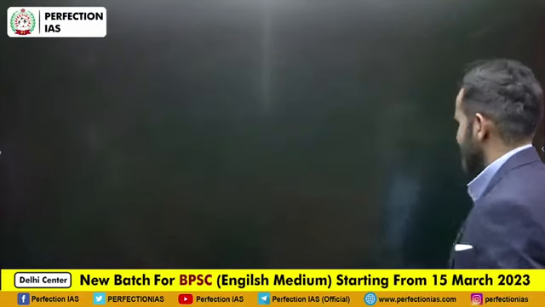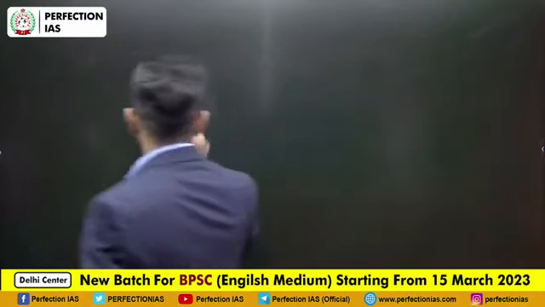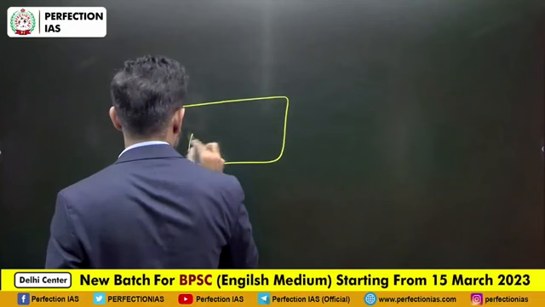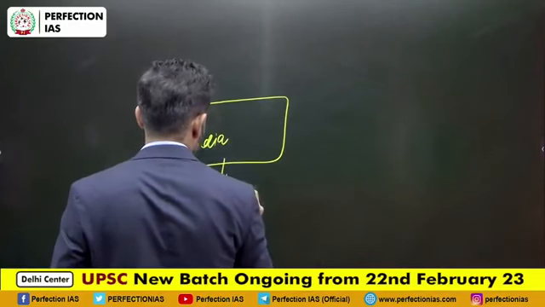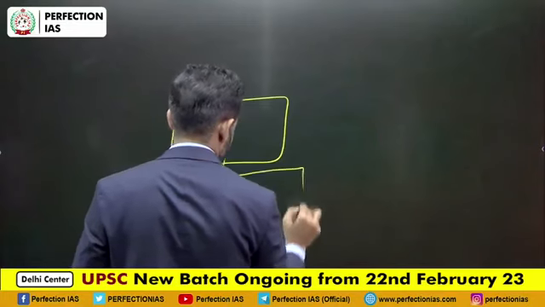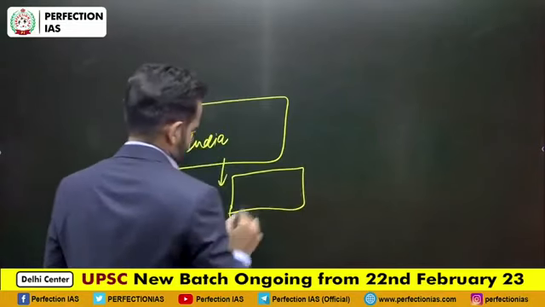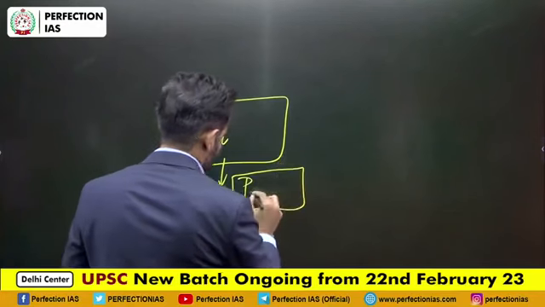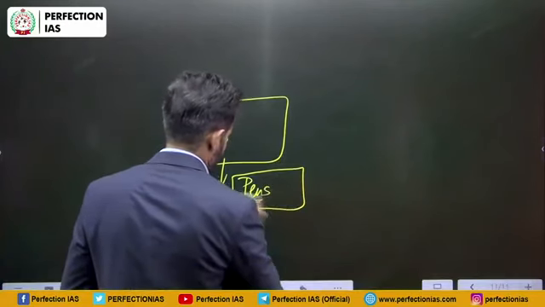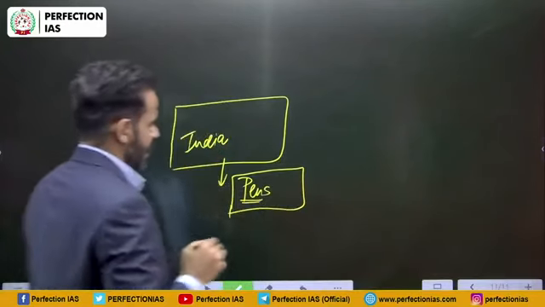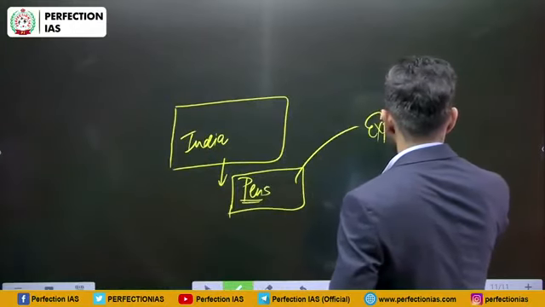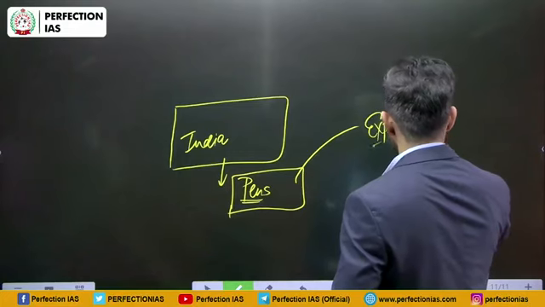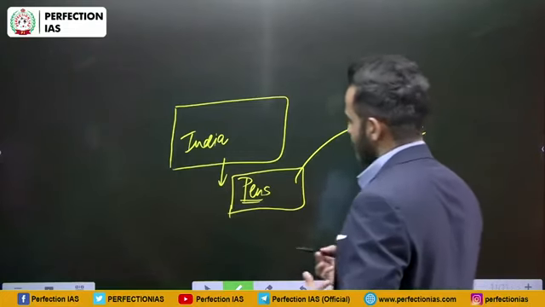Now, let me just simplify it. Suppose this is India. Now India is manufacturing something, say these digital pens. Now India is exporting these pens to other nations. What will happen?